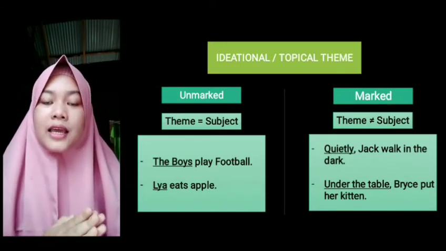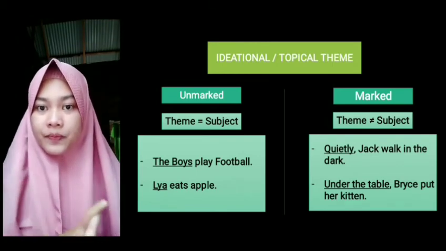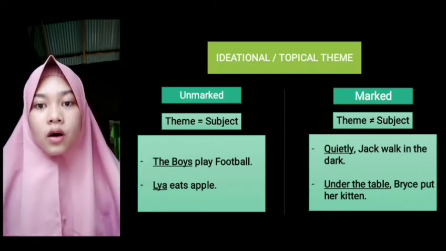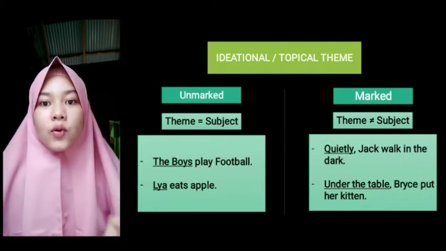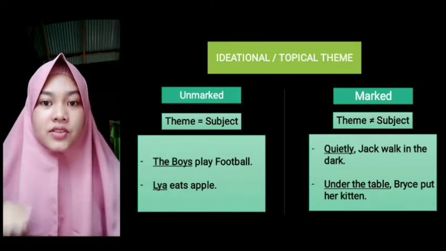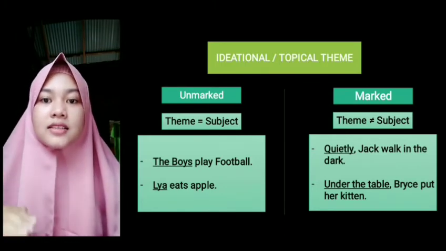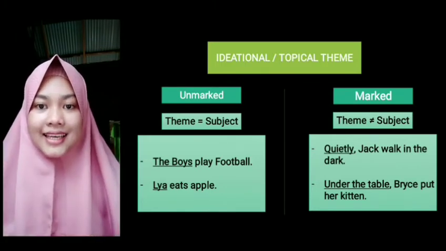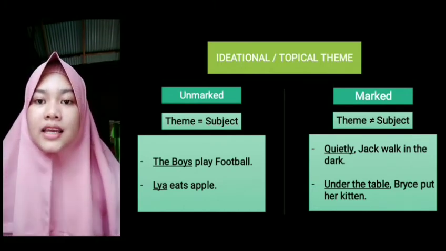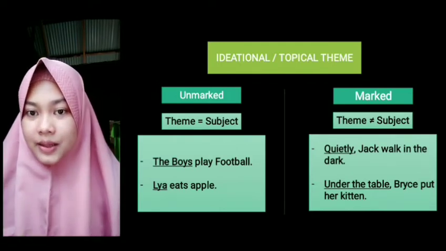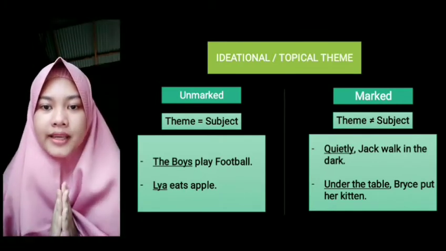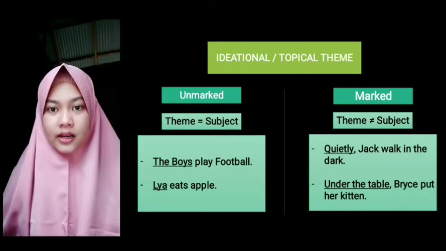So the theme can be a complement, for example. I will give you the example. Quietly, Jack walked in the room. The subject of the sentence is Jack, but the theme is not the subject. The theme is quietly. That is the complement of the sentence. Jack is the subject, but it is not the theme. The theme is quietly. Alright, I will give you one more example to make it clear.